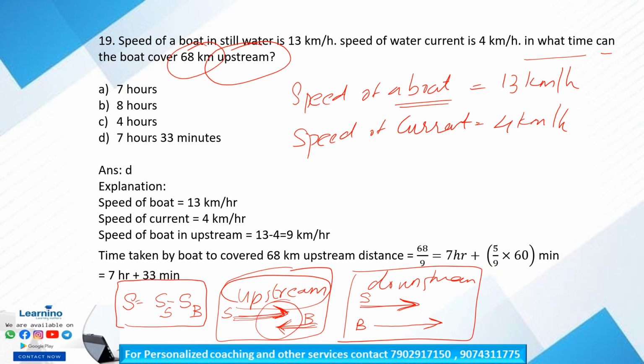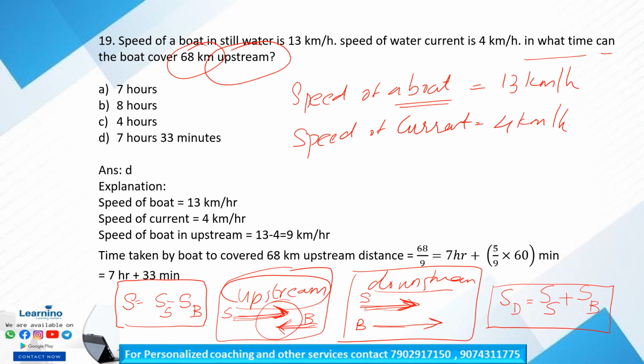Okay, likewise in downstream the boat is in the same direction as the stream, so the relative speed increases. So the speed downstream is equal to speed of the boat plus speed of the stream. Okay, so downstream means the stream and boat are running in the same direction, so speed increases. Upstream means opposite direction, so the speed of the boat decreases, so relative speed is equal to speed of the boat minus speed of the stream.